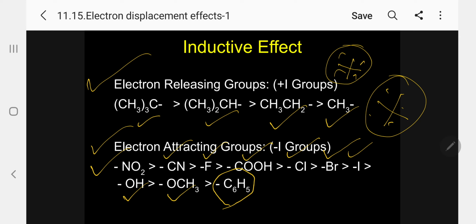Please follow. The phenyl group also acts as an attracting group in the case of the inductive effect. Please have it in your mind. This you should memorize. Unless the order is memorized, you cannot compare acidity, basicity, or reactivity of aliphatic compounds. So please memorize these groups.